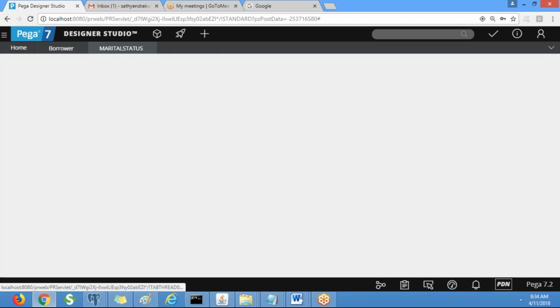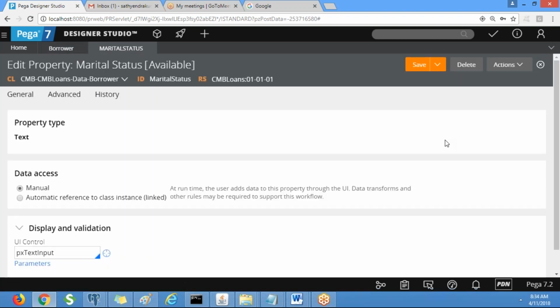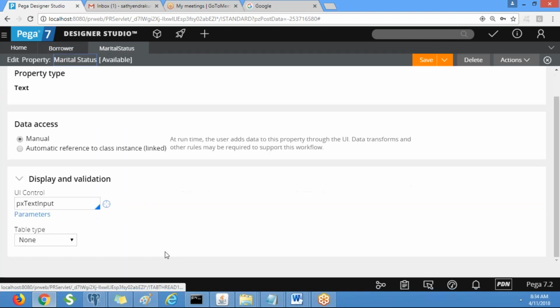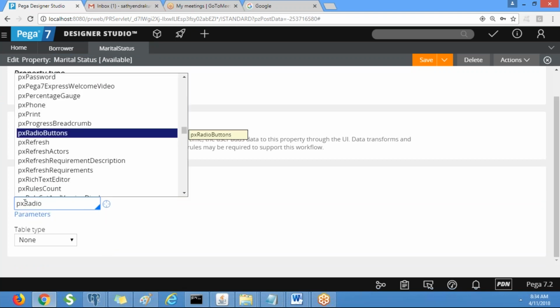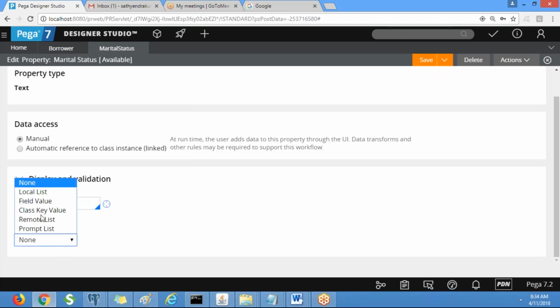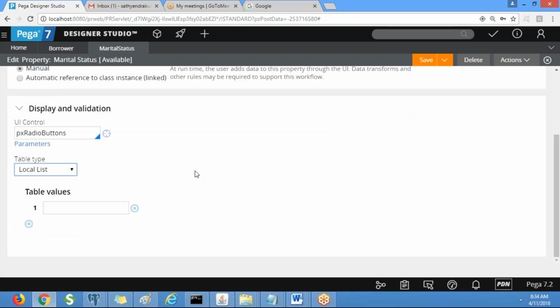So let me open this property from here and go to the control, change it to px radio button, and provide the values in the local list, yes or no. Save it.